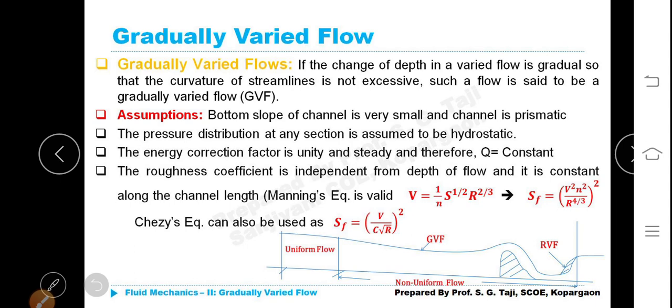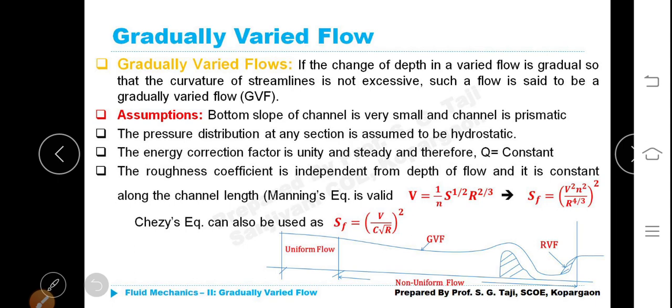Yesterday in the last class, we discussed the assumptions which are to be made in gradually varied flow. All of us are aware, whenever we are required to derive some formulae, assumptions are to be made, otherwise it is not quite feasible to get the derivations.